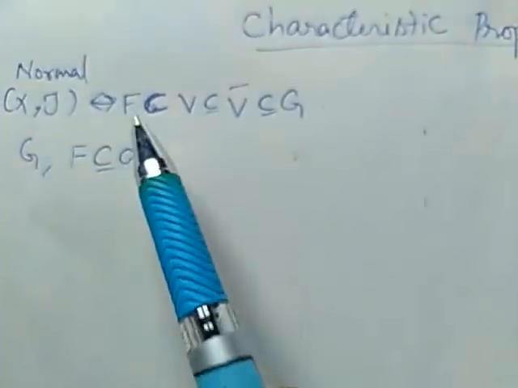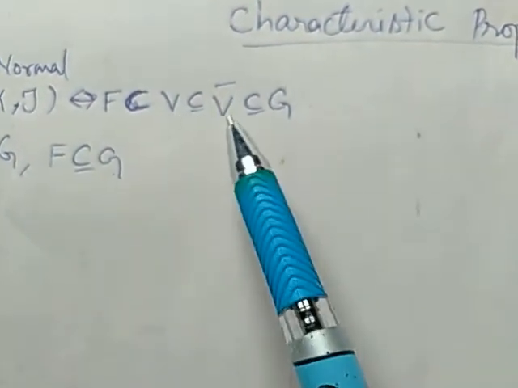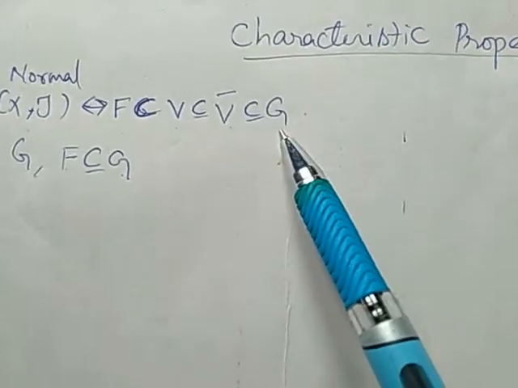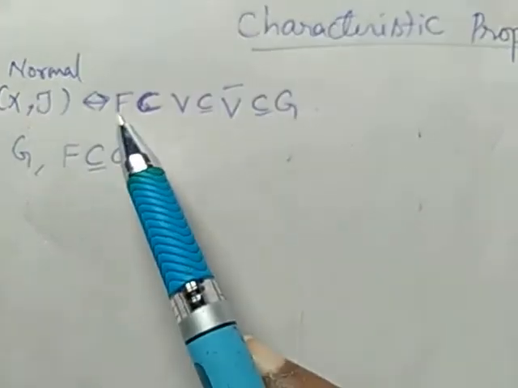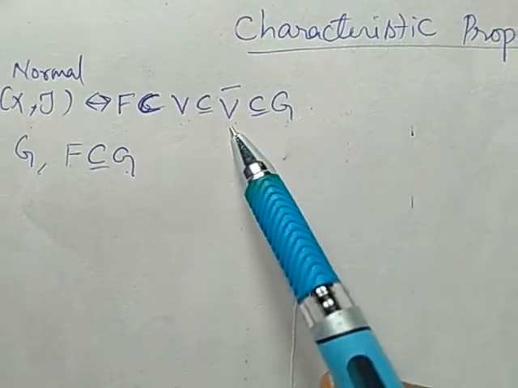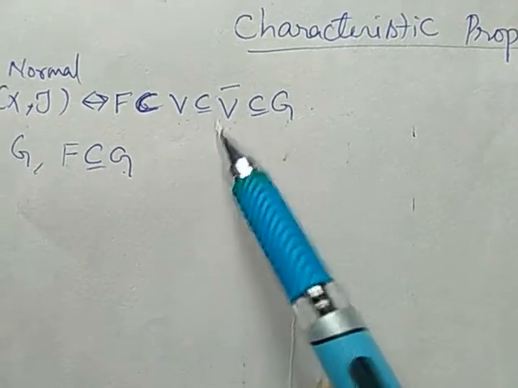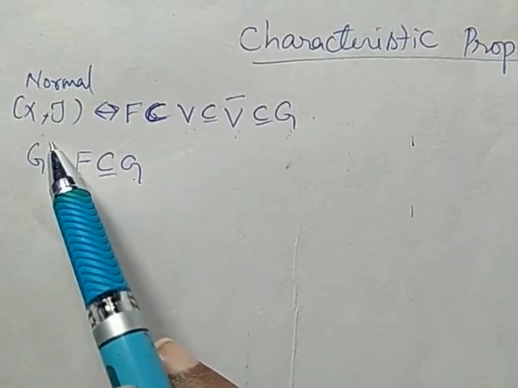If (X, τ) is a normal space, then F is a subset of V, V is an open set, a subset of V closure and a subset of G, where G is again an open set. Also, for a closed set F which is a subset of an open set V, which is a subset of V closure, which is a subset of G, (X, τ) should be normal.